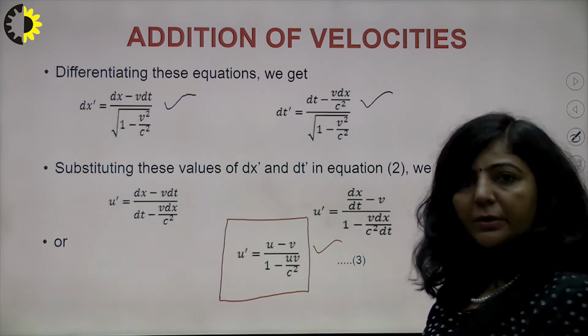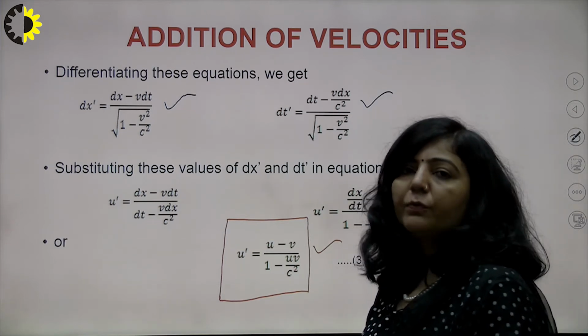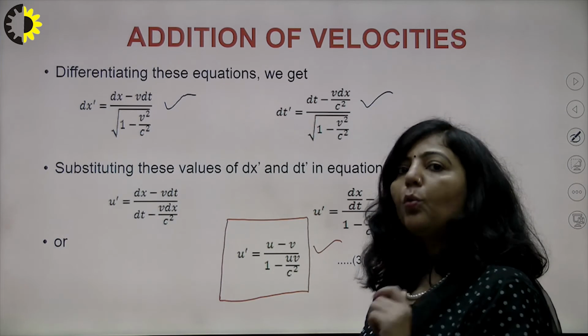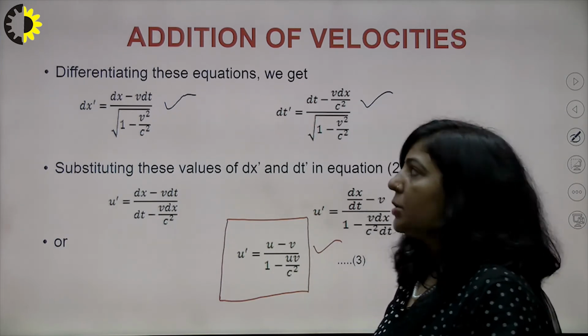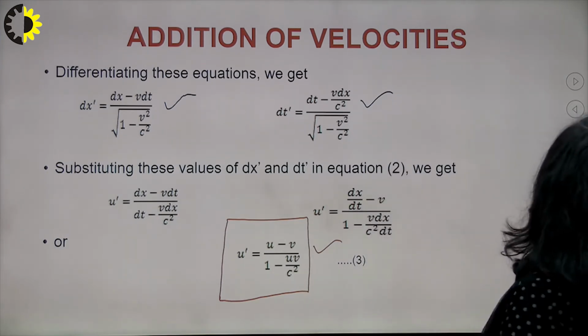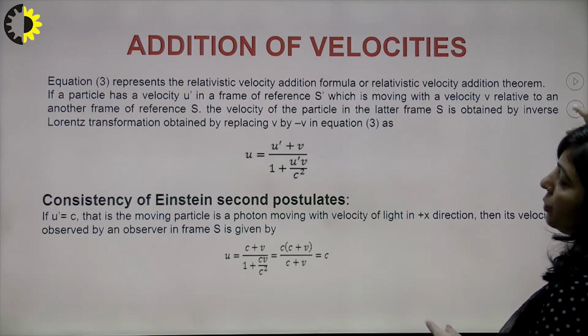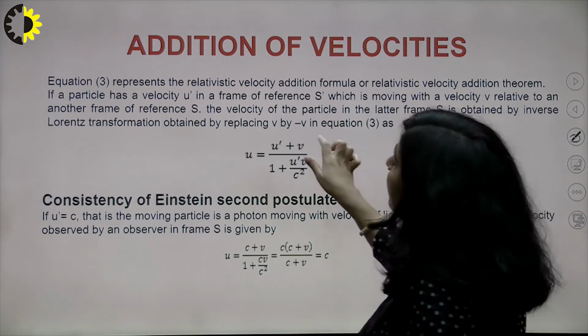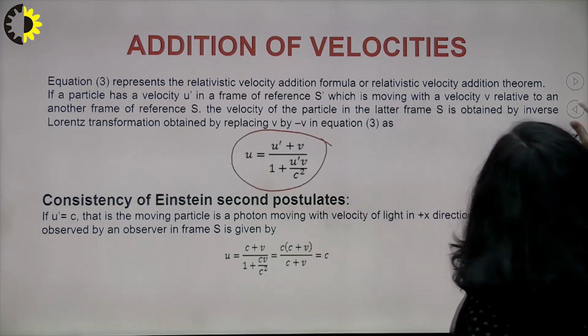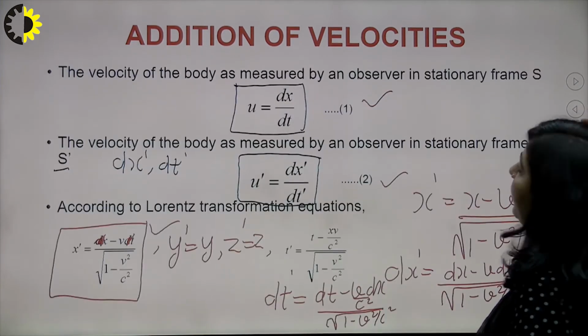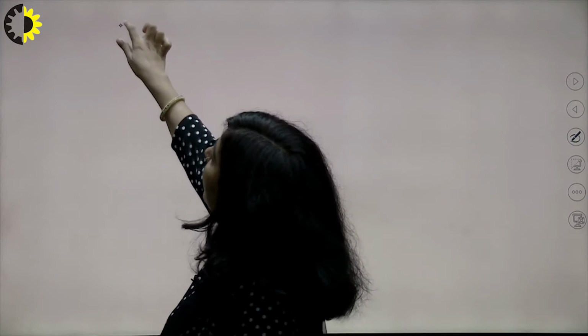You can just derive the inverse of this, meaning you can write u in terms of u dash. Let me tell you how you will derive this. In order to derive the inverse, you have to take the inverse equations.